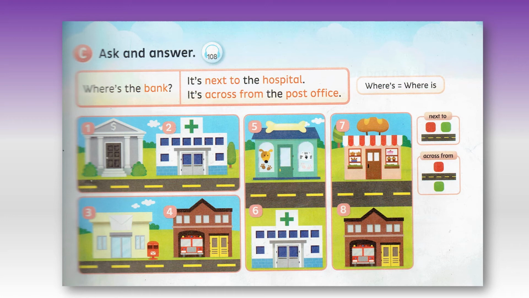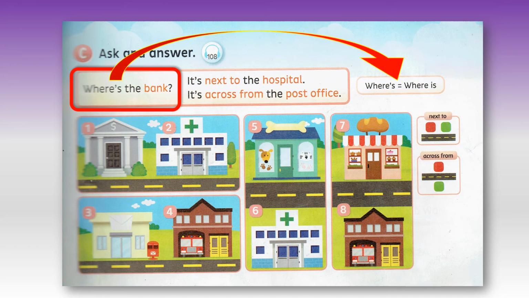Let's look at our question number 1 for Unit 8 again. Let's make sure we understand how to ask the question and what the answer will be. Here is our question. Where? Where's the bank? Where's the bank? This is our question. Where's the bank? So we can see that picture number 1 is the bank, isn't it? Yes? Yes. So we know that where's means where is. We say it's in the answer.